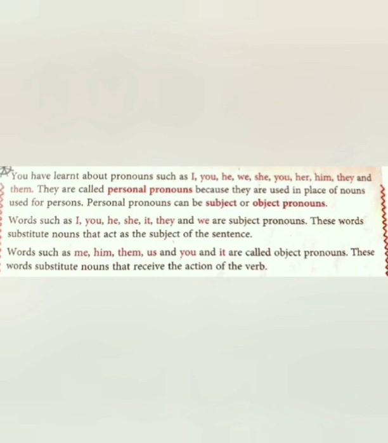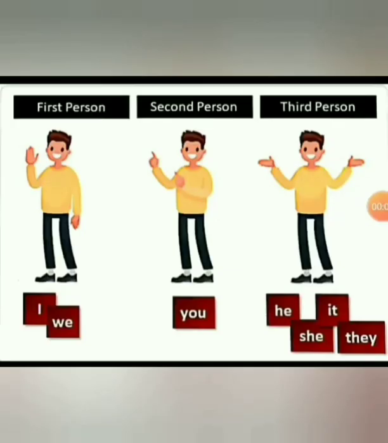The second one is object pronouns. They are me, him, them, us, you and it are called object pronouns. These words substitute nouns that receive the action of the verb. So it comes in the object place. A personal pronoun is a short word we use as a simple substitute for the proper name of a person. Always personal pronouns are used in the proper name of a person.